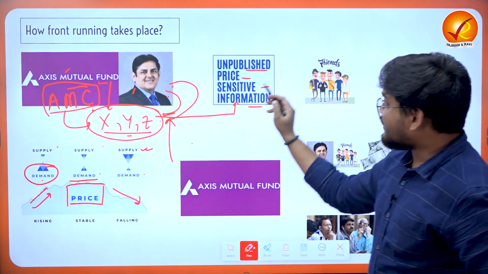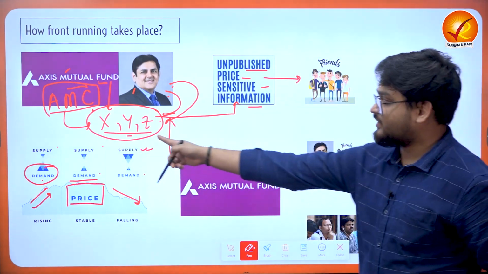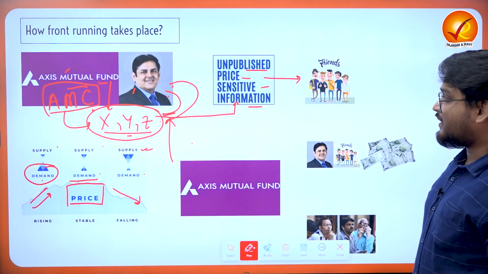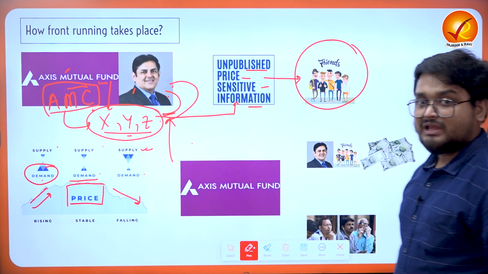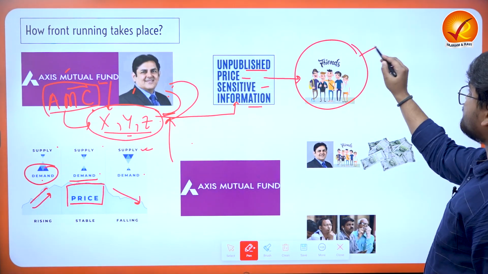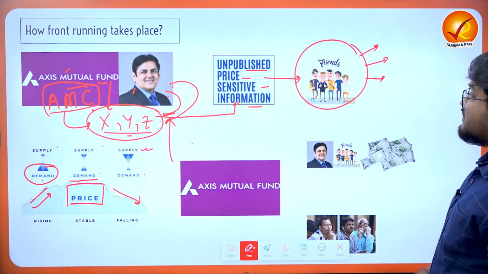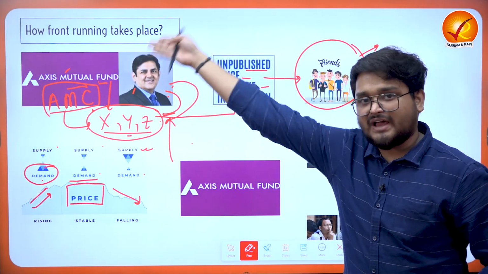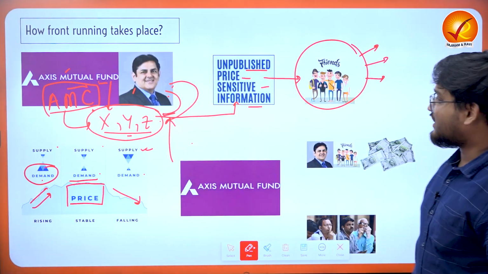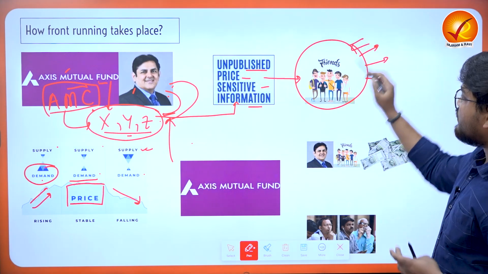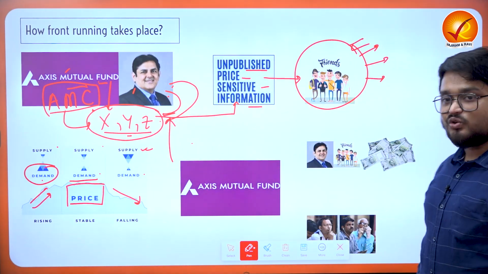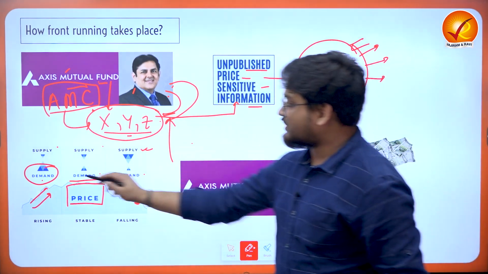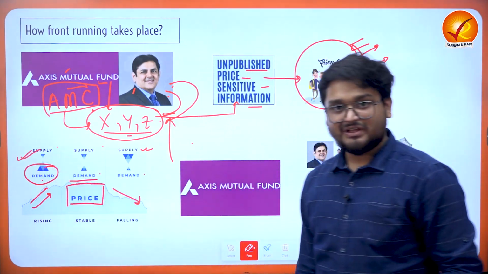What he does is pass this information about Axis's stock investment decision to his best friends. Now his best friends can be his friends, his family members, or, for example, a favorite friend in Axis only, maybe the employees. So these friends will be informed of this decision by Axis beforehand, and they will also do what? They will also invest in this stock, right?